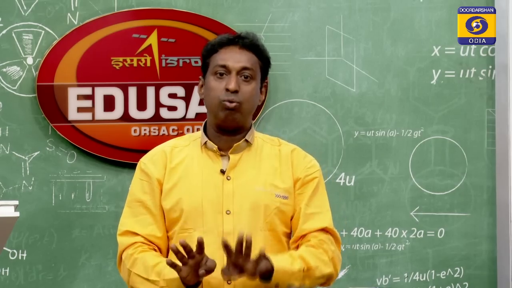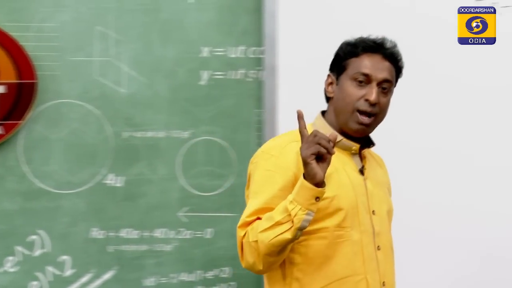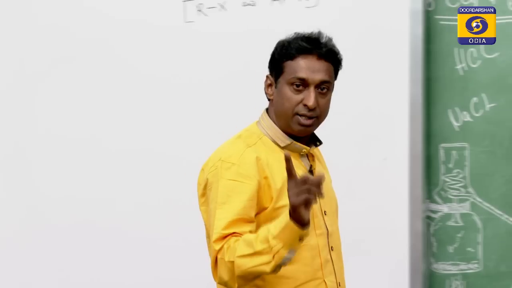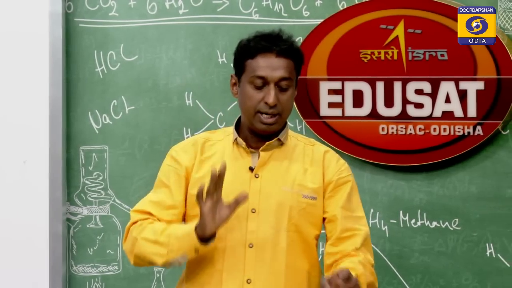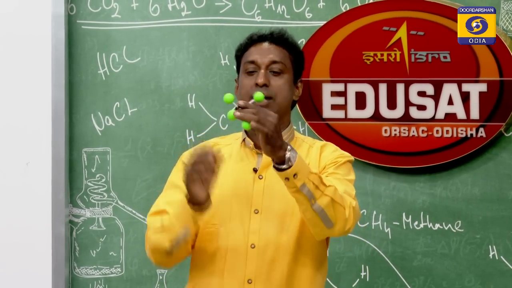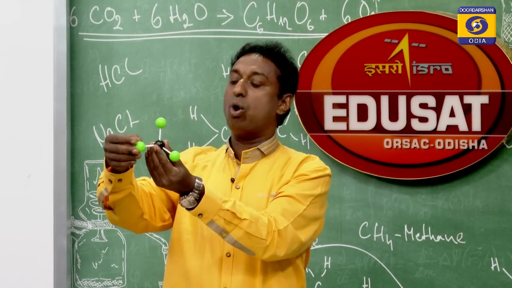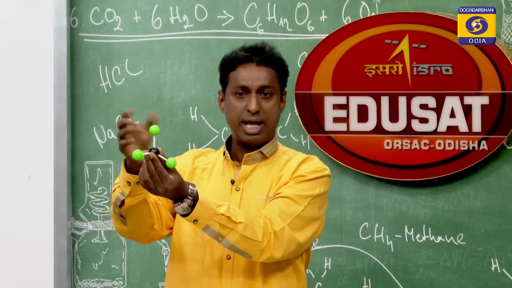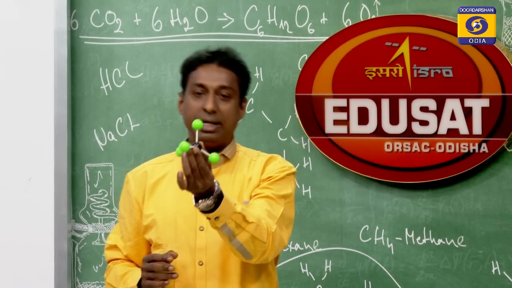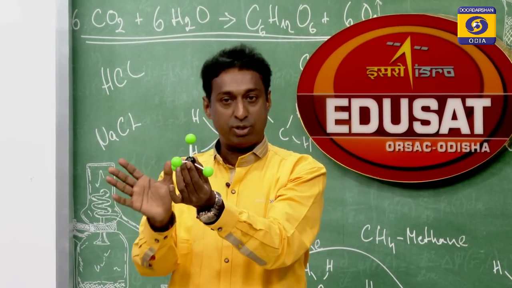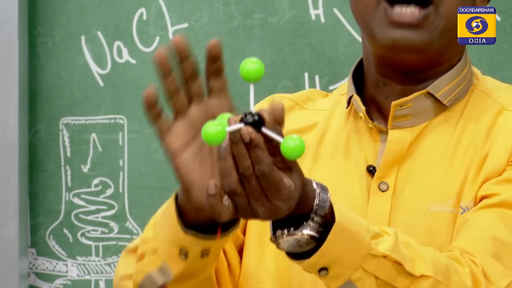I can show you one model for that. Look at this model. Tetrahaloalkane means a carbon atom attached to 4 halogen atoms. I put one model for that. This is the carbon. These are 4 halogens, say chlorine. This is a tetrahaloalkane compound. No hydrogen. All the bonds attached to the carbon atom are halogens.